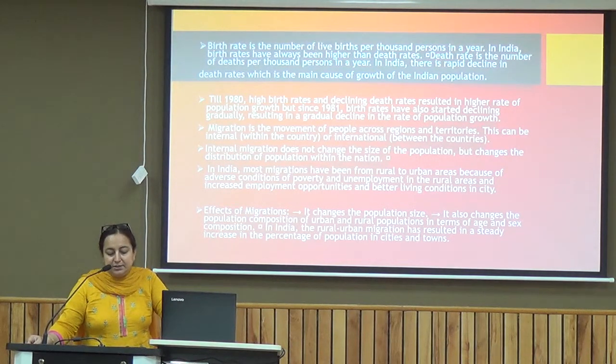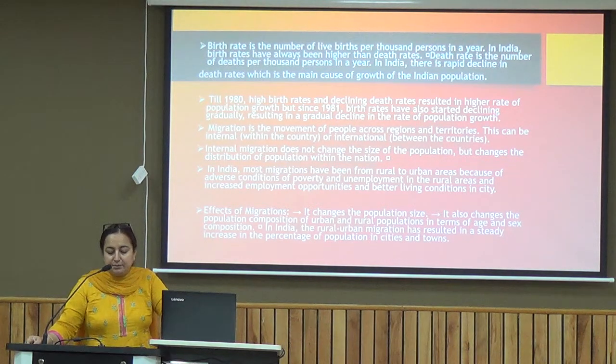Then migration is the movement of people across regions and territories. This can be internal or international, that is, between countries. Internal migration does not change the size of the population, but changes the distribution of population within the nation.